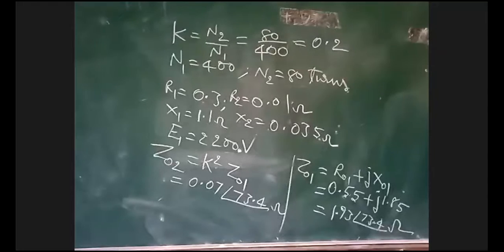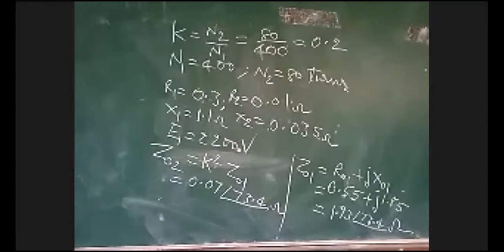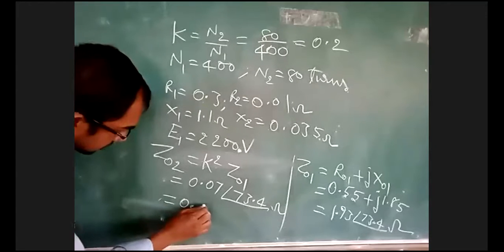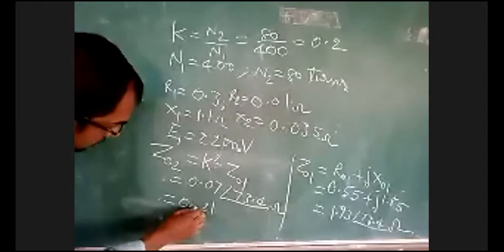Convert this to rectangular form. X is equal to 0.021.